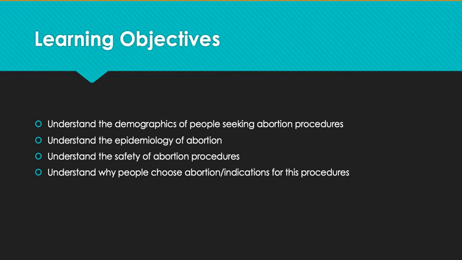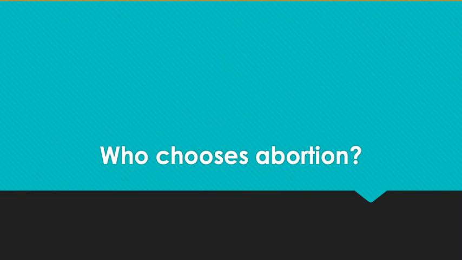These are our learning objectives today. This video will be a brief introduction and clarification of the demographics and circumstances of people who seek abortion. I will also provide resources to learn more about non-directive counseling methods for abortion and contraception, as my limited experience would not do this important subject justice. Most of my statistics today will be from the Guttmacher Institute, which is also in the resource folder for this video and a great source for abortion statistics and graphics.